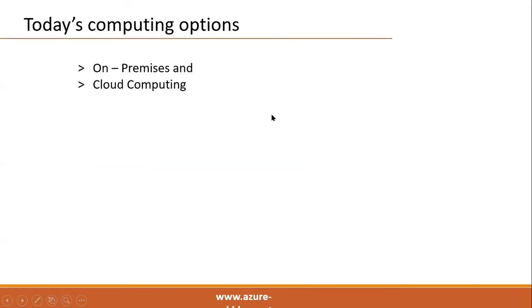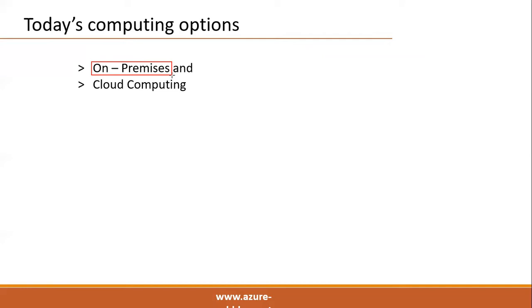Today there are two types of computing platforms available. One is the on-premises environment, where we build the data center at the client location, depending on where the client is from.